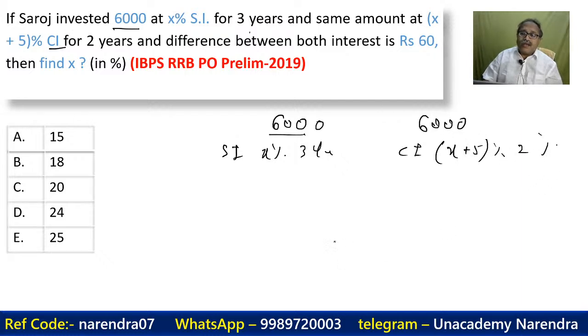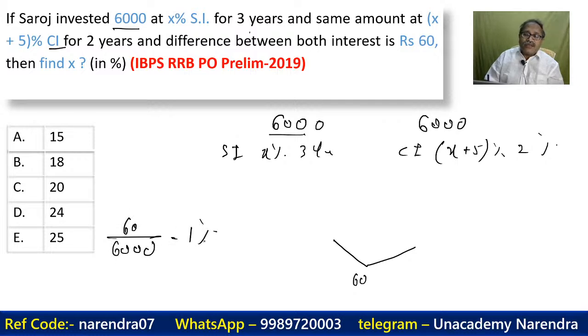And the interest difference between these two parts is 60. So I know that 60 over 6,000 is 1%. That means the difference from here to here is a 1% difference.